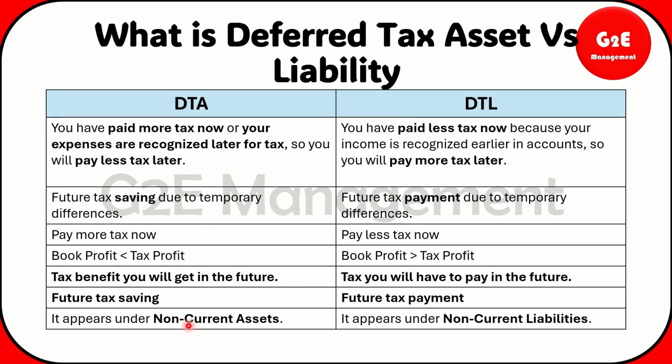And where will it appear? Assets are available as fixed assets and current assets, right? So this will appear under assets, but it is a non-current asset. It appears under non-current assets on the balance sheet. For deferred tax liability, it will appear under non-current liabilities.